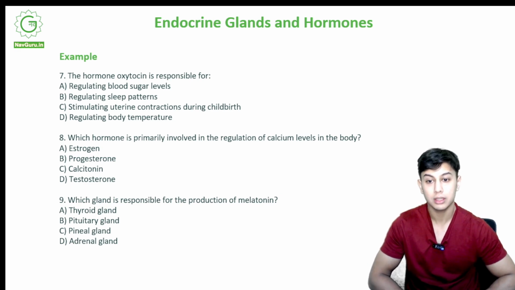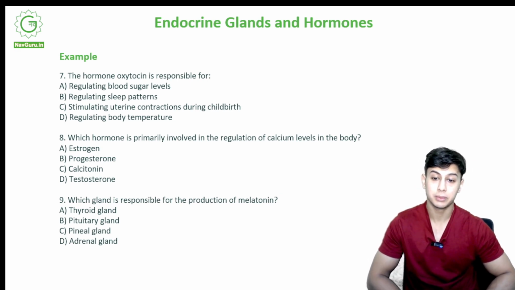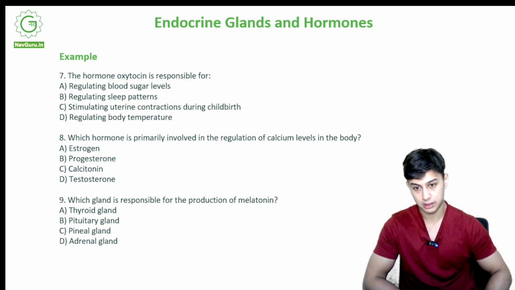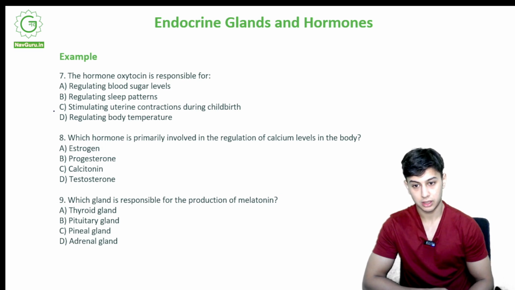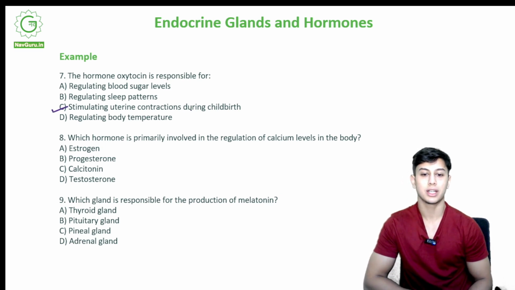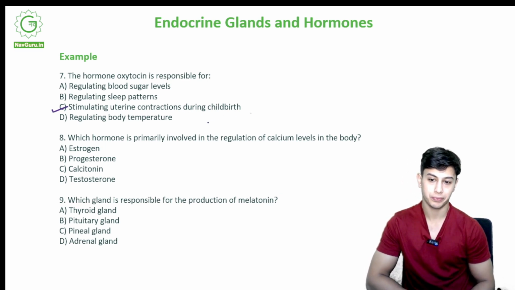Regulating blood sugar, regulating sleep patterns, stimulating uterine contractions during childbirth, regulating bodily temperature. So the correct option is option C, stimulating uterine contractions during childbirth.